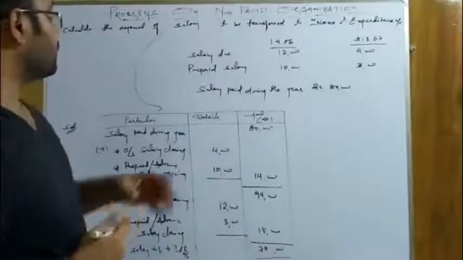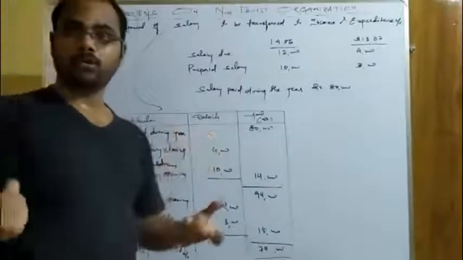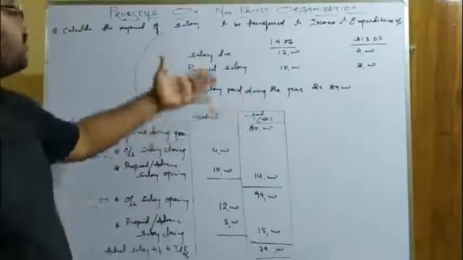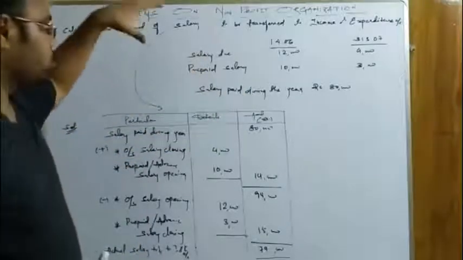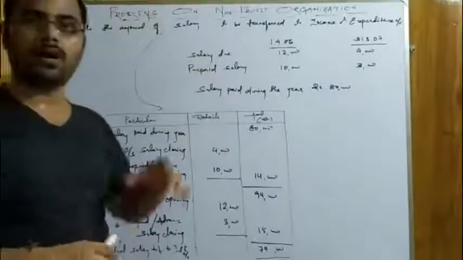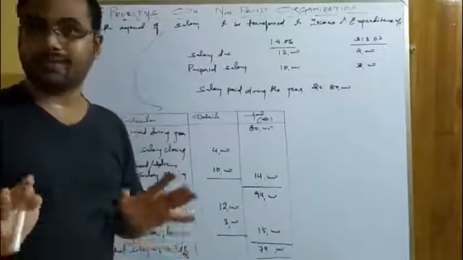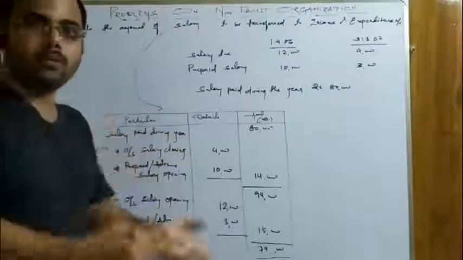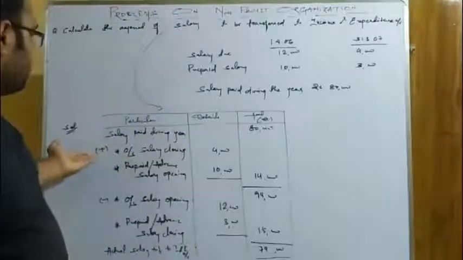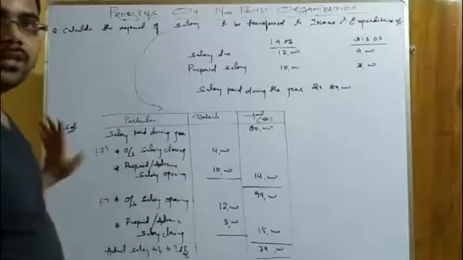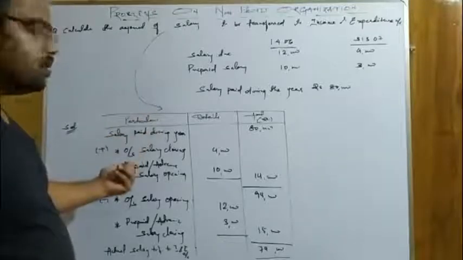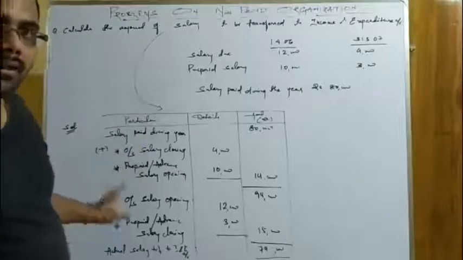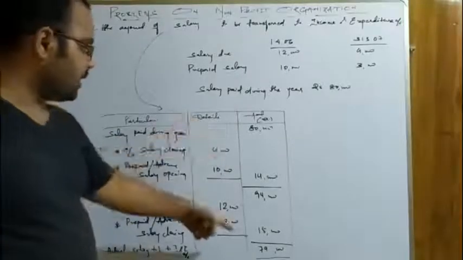So I hope you understand this problem. I solved this problem in two different natures: one nature is of income, that is subscription, and the other is expenses, that is salary. I will send you some questions of this nature, but the treatment is the same as I told you. What is meant by included, not included, considered, not considered is, mathematically, added or subtracted. Related to the current year, added, whether it may be advance or due. Not related to the current year, subtracted, again whether advance or due.